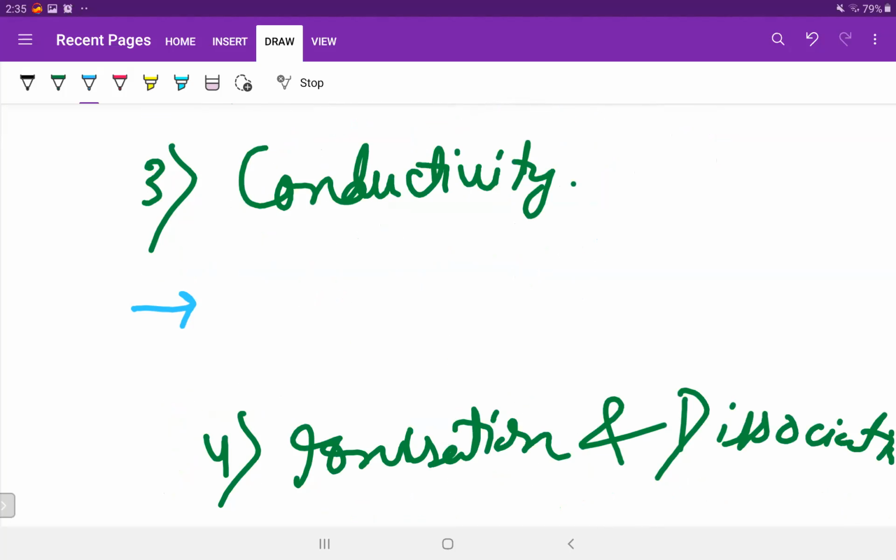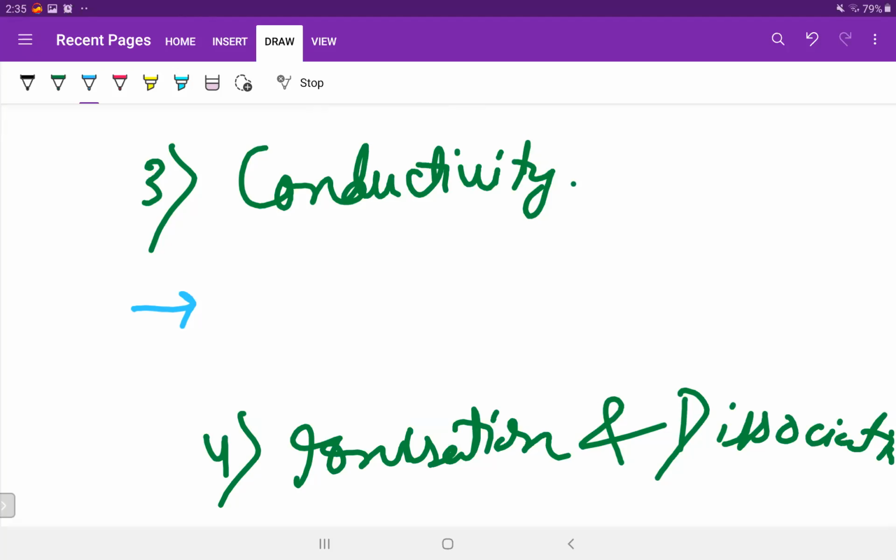Conductivity, what will be the conductivity? They are not bad conductors of heat and electricity, but they are not good conductors as well, because they do not have free electrons, except polar covalent compounds. In polar compounds we have plus and minus charges, ions for conduction of electricity, but in the rest we don't have any charge. So conductivity will be not bad, not good.